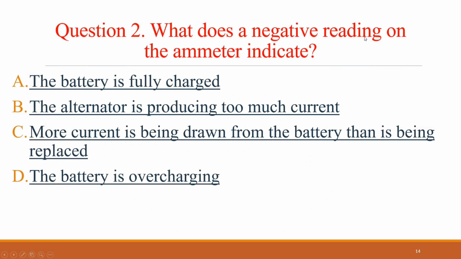Question 2. What does a negative reading on the ammeter indicate? The correct answer is more current is being drawn from the battery than is being replaced.